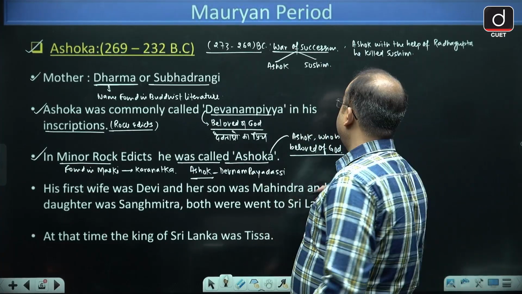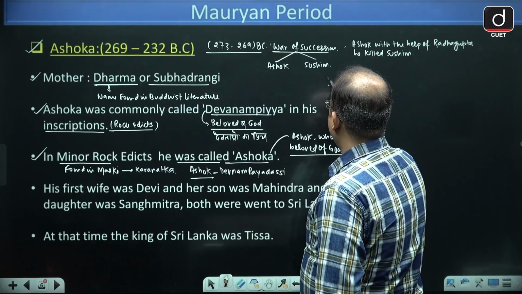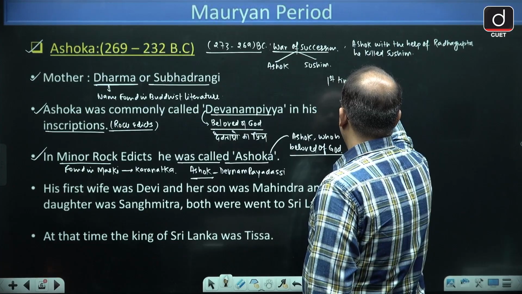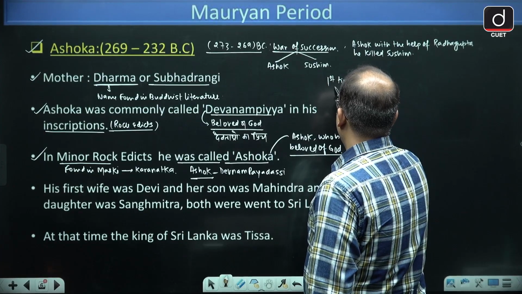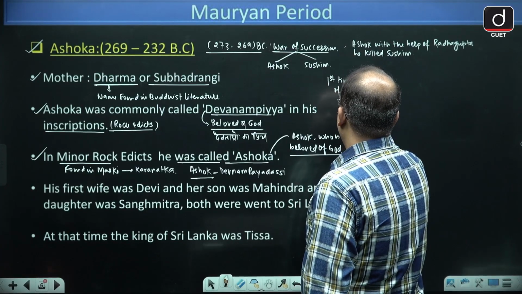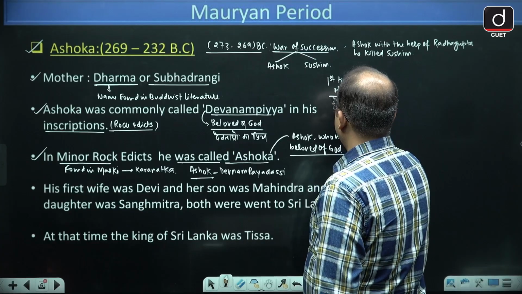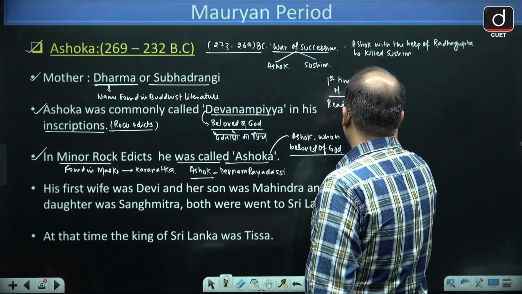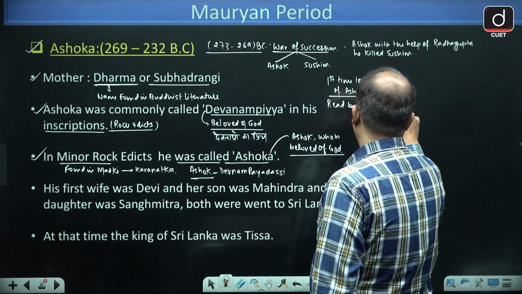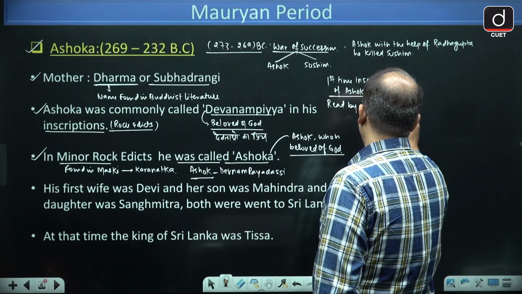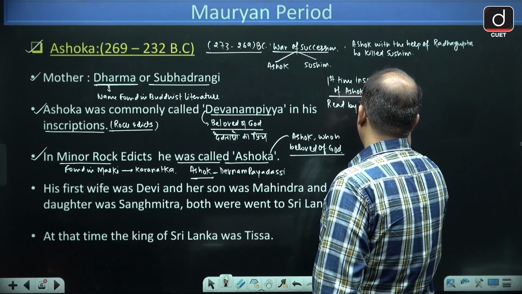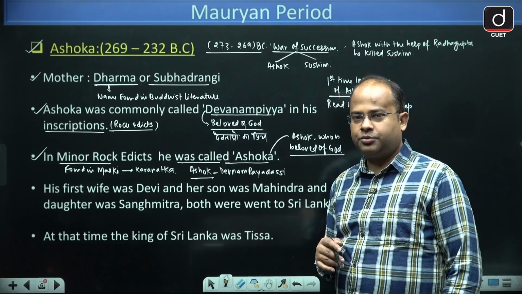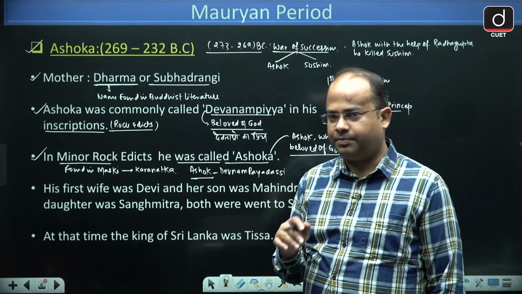And for the first time, guys, the inscription of Ashok was read by James Prinsep in the year 1837.